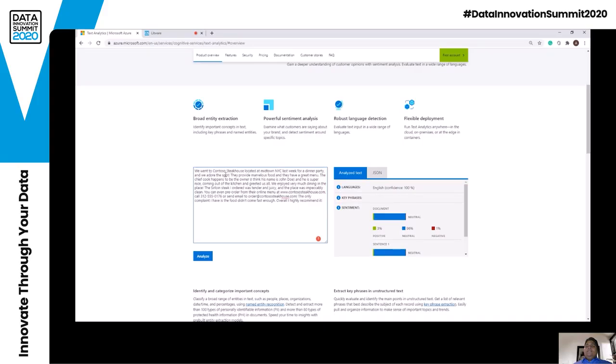This text is taken as an input, and the moment I press Analyze, it calls a REST API endpoint with the key, analyzes the whole text, and gives you the output. Within a second, the first thing it identifies is the language.